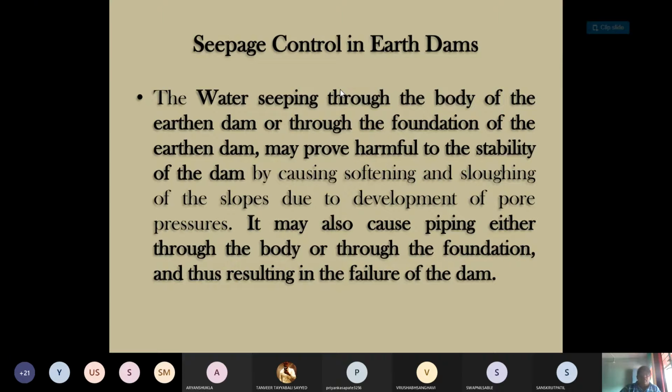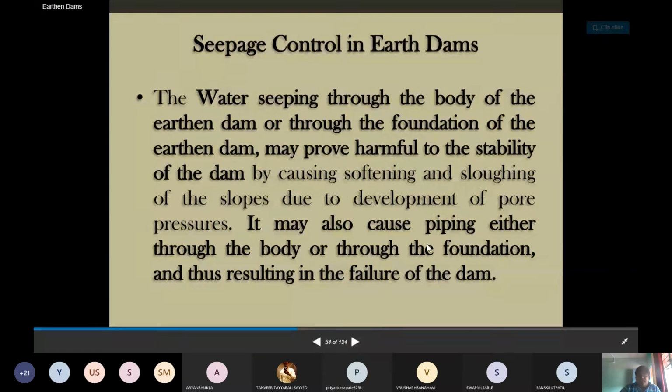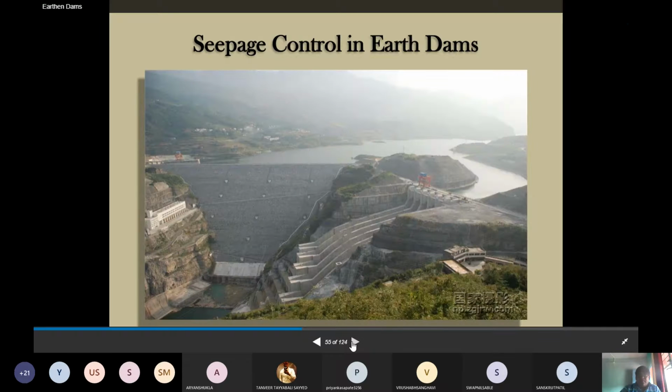And why does it occur? Because of the development of pore water pressure inside the dam. It may also cause piping, either through the body or through the foundation, thus resulting in failure of the dam. See here, this is a section of the dam.